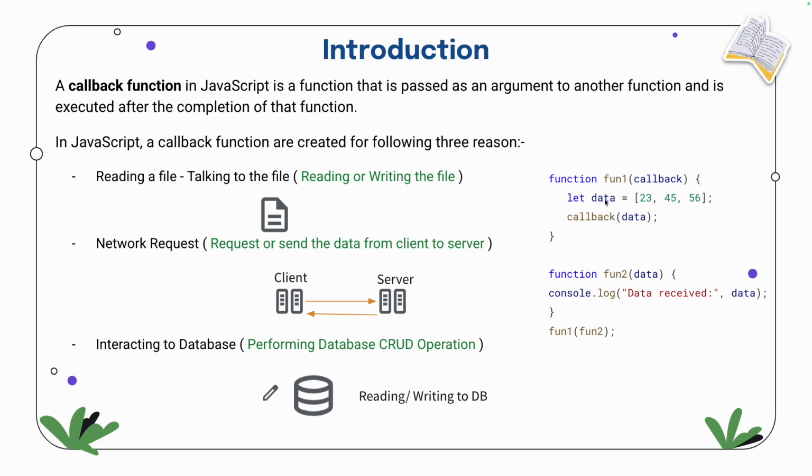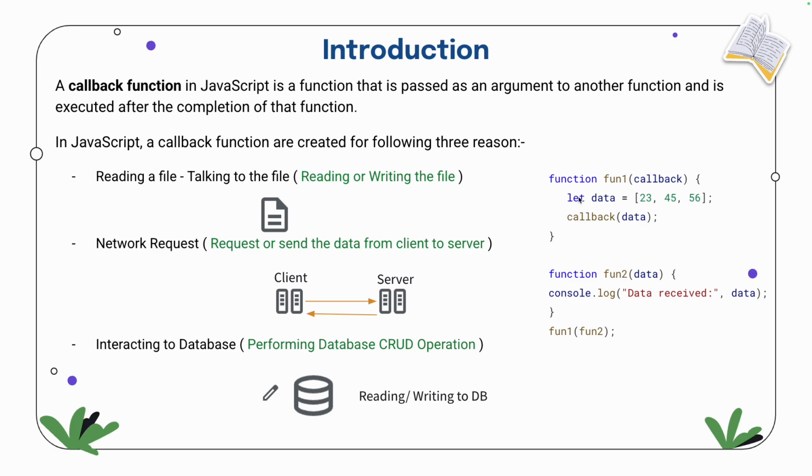So basically what will happen? This data 23, 45, 56 will go inside the callback. Callback is nothing but function 2, correct? So function 2 will receive the data, and it will print data received as 23, 45, 56. Understood? So this is called a callback function, which is passed to the main function.